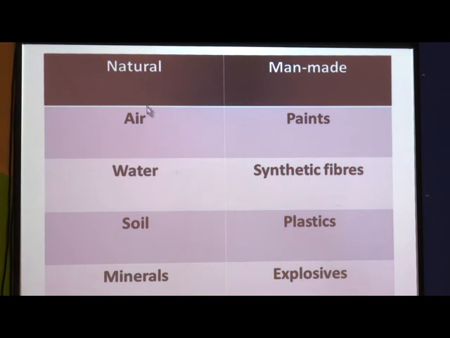So, these are some examples of natural resources and man-made resources. In natural resources, we can include air, water, soil and minerals. These are obtained in nature. We have not prepared them. So, they are natural resources. Whereas, paints, synthetic fibers, plastics and explosives, these we do not get from nature. These are made by human efforts. So, these are called man-made resources or man-made materials. You are going to add many more items to this list.